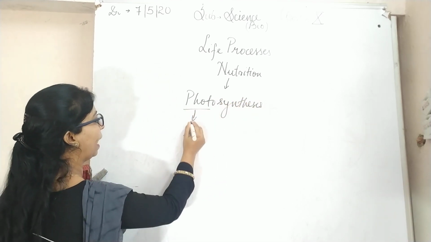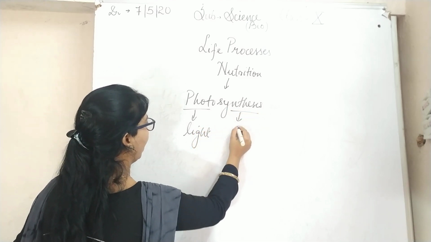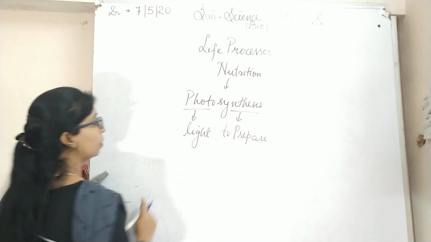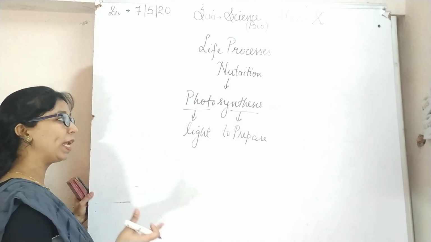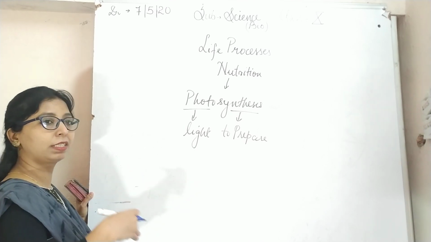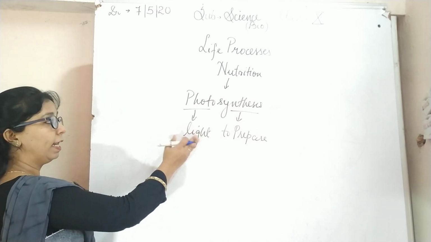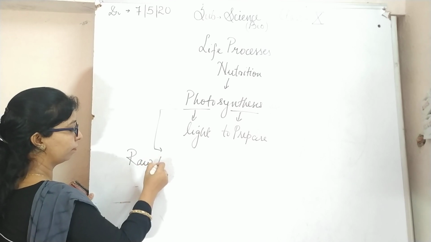Photo means light. Synthesis means to prepare. So photosynthesis is the process in which green plants use sunlight to prepare their own food. What are the raw materials required?